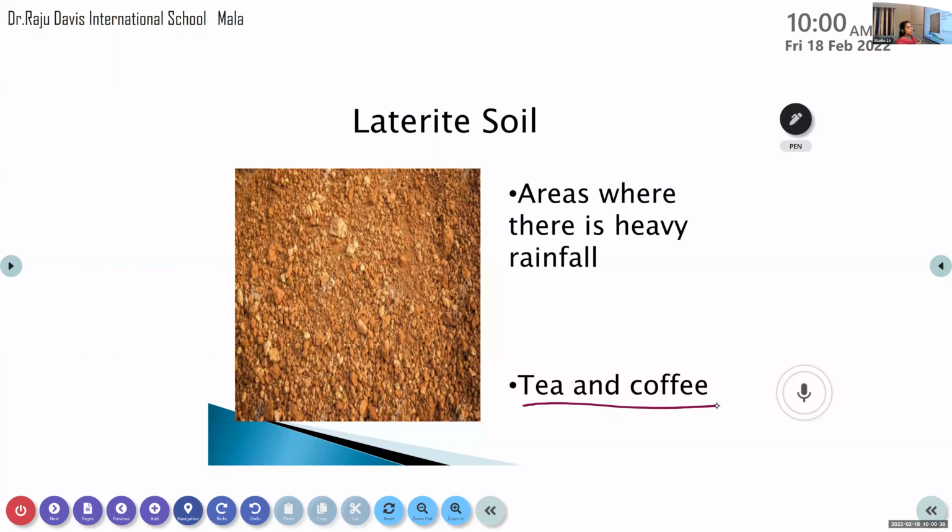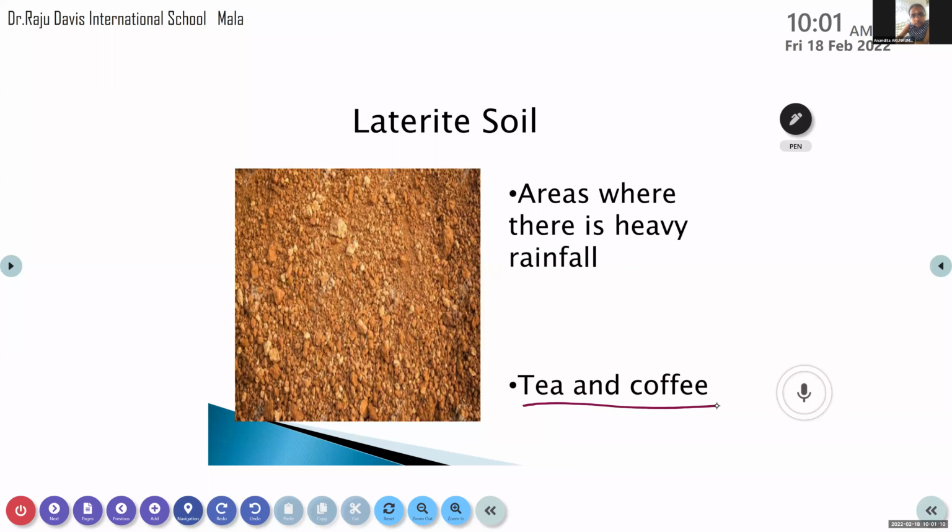When we are going on a tour, we can see many tea leaves there. Kodaikanal, yes. At that place you can see laterite soil. Ooty, okay.